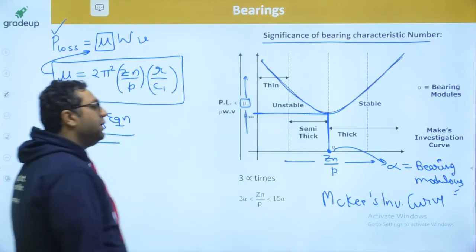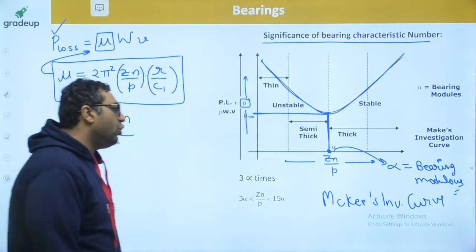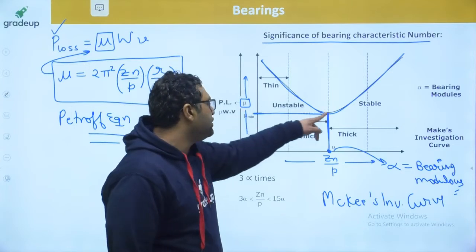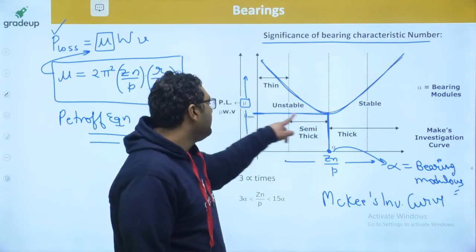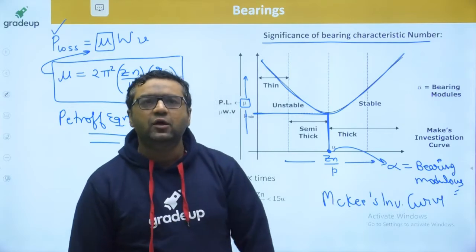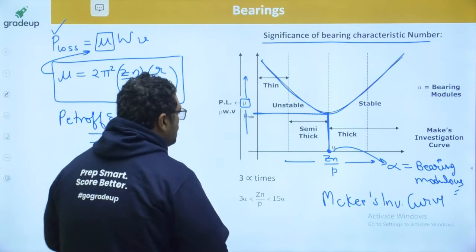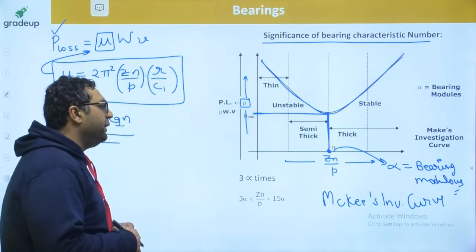This is known as bearing modulus. Bearing modulus is that value of the bearing characteristic number for which the coefficient of friction is minimum. So this is the mu minimum.